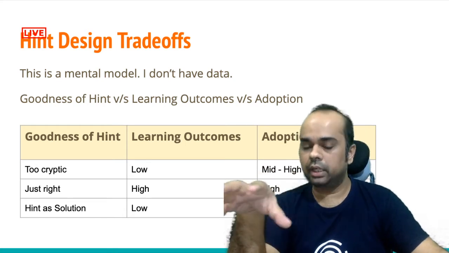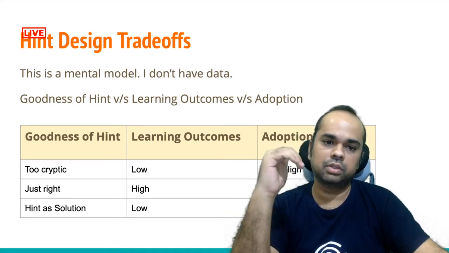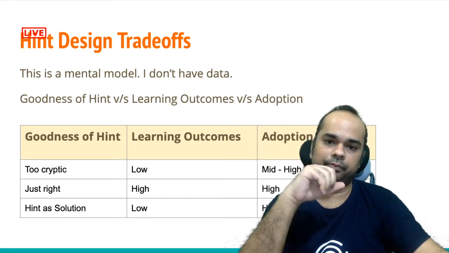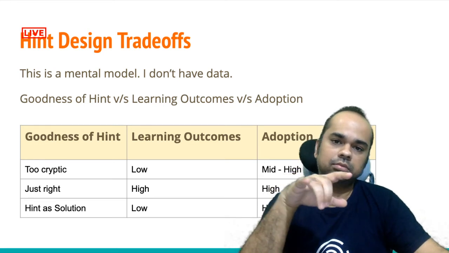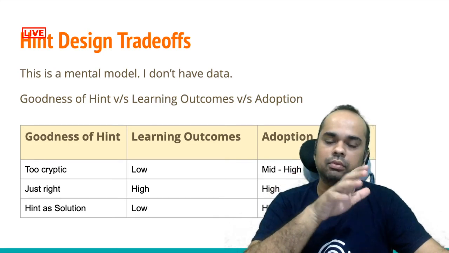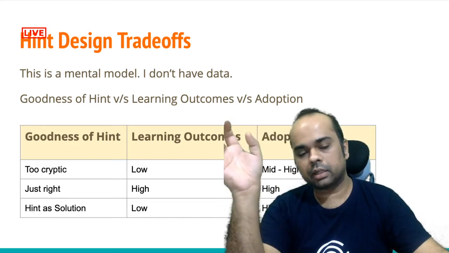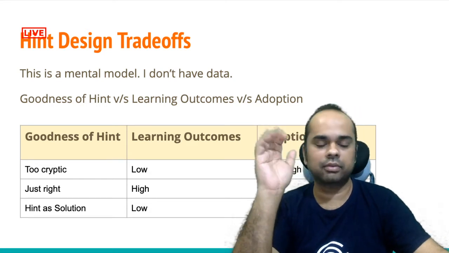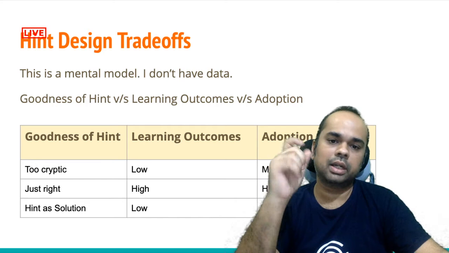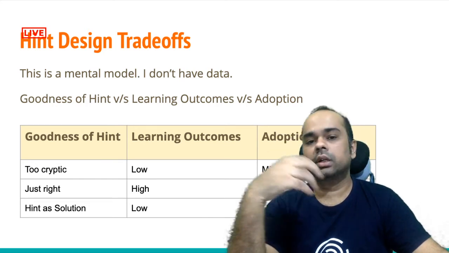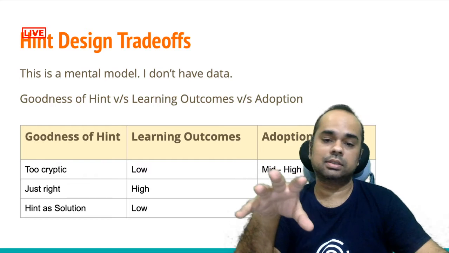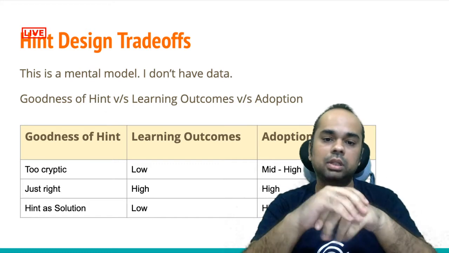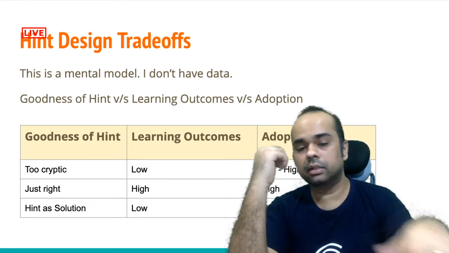This is a mental model that I want to bring over here. I of course don't have data to go through each of these things, but I'm just proposing some vocabulary over here. Number one is goodness of hint. If the hint is very ineffective, like too easy, or the hint is too cryptic, so basically there is some sort of a goodness of hint, where I think the hint has to be just hinty enough, if I might say. It has to be just good enough, just the right quantity. What kind of learning outcomes can this particular hint drive? And again, this is a mental model. This is like everything else remaining the same. We can maybe think about these three variables and look at these three variables.